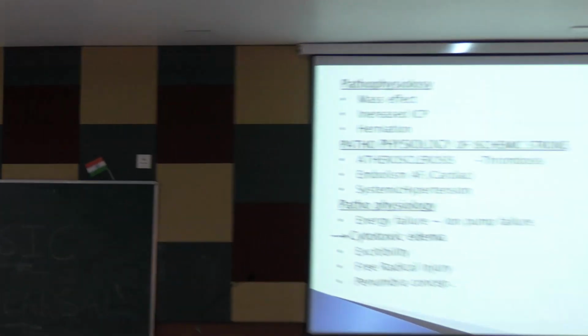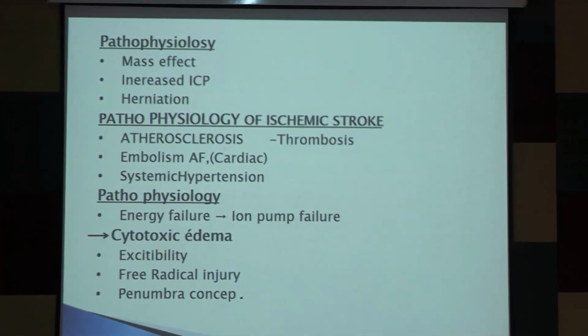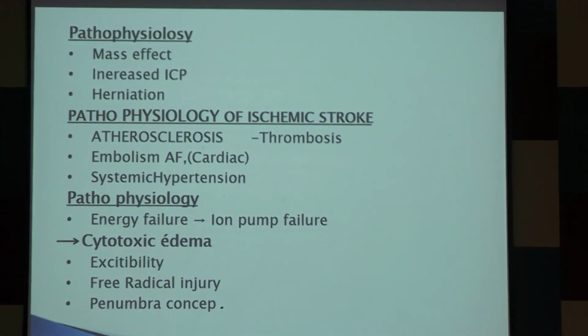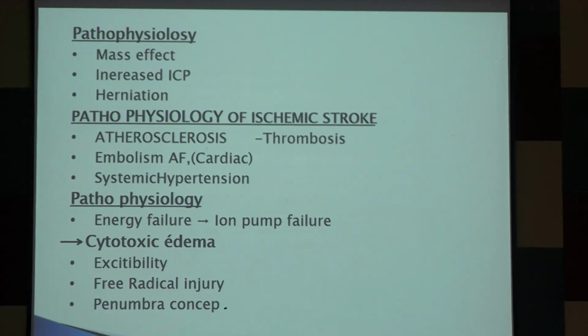Pathophysiology of ischemic stroke: there is atherosclerosis, thrombosis, embolism and atrial fibrillation. Atrial fibrillation is a cardiac embolus source, along with hypertension. Usually in atrial fibrillation we get an arterial stroke, because the thrombosis is on the left side of the heart. The left atrium is the common site for thrombus.